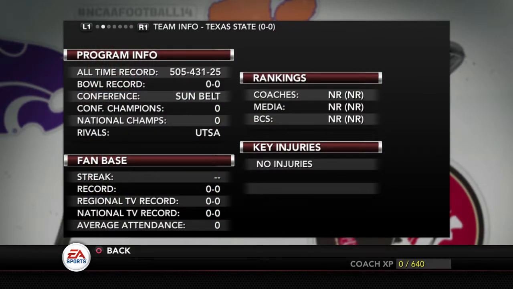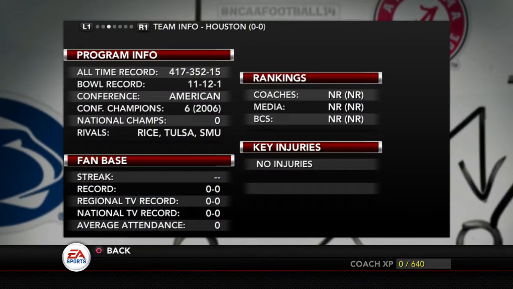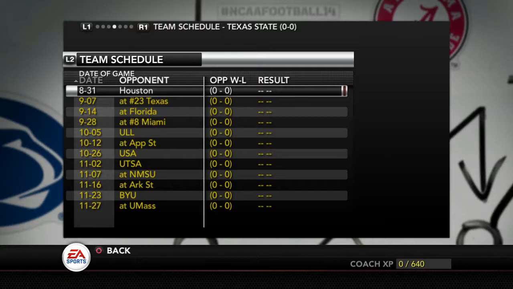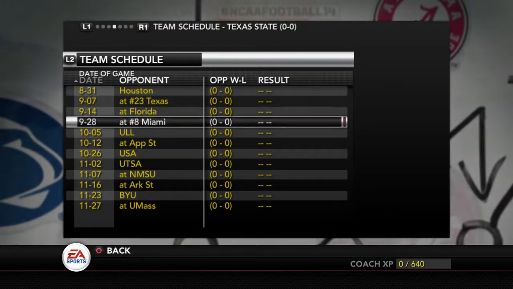But as you can see, Texas State. Oh, they do have a winning record. That's shocking. But they've never been to a bowl game though. Overall, football-wise, they have an all-time record of 105 and 40 and 431. I don't think they've ever won a bowl game. I'll have to double-check my information. Okay, Houston. And our schedule goes home against Houston, at Texas, at Florida, and at Miami.